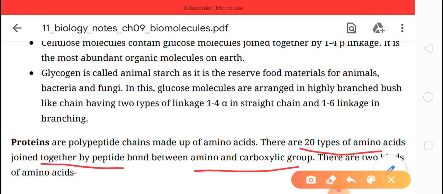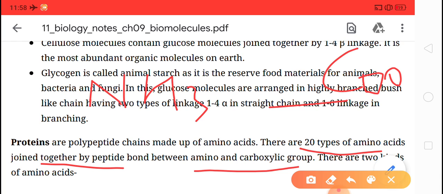So basically the amino acid has two groups, one that is the amino group and another that is the carboxylic group. These groups are joined together by peptide bond to form the protein.